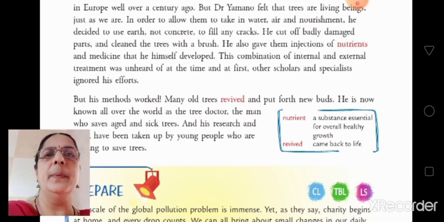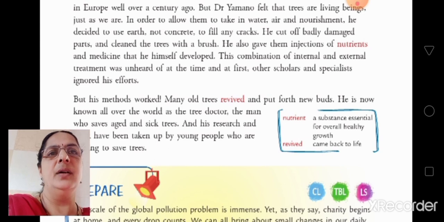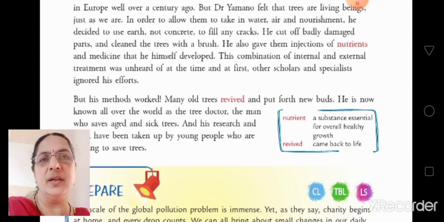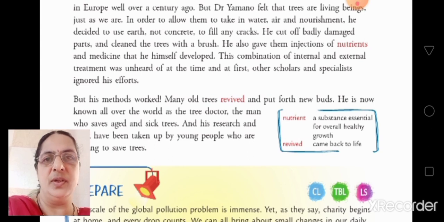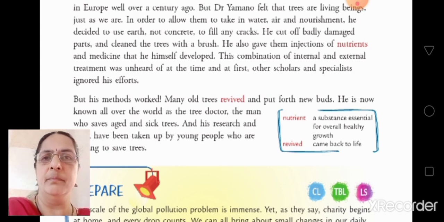So what happened? How did the Europe people treat them? They used to fill the damaged part of the trees with concrete. But Dr. Yamano did not agree with that. What did he feel? He felt that these trees are also living things just as we are. To allow them to breathe and take in air and nourishment, he decided to use earth. Earth means what? Soil, mud.